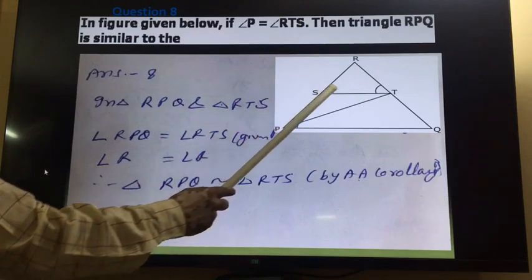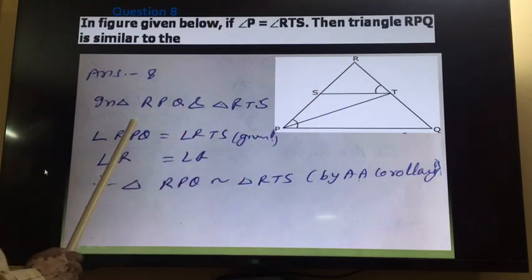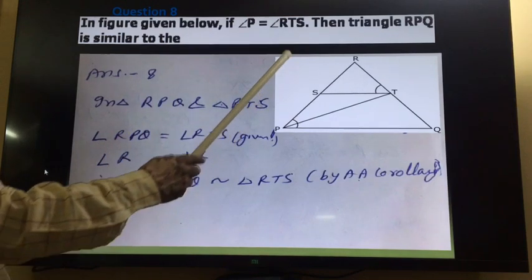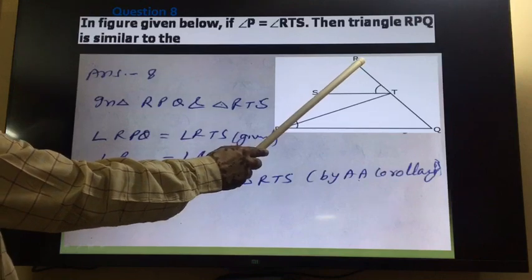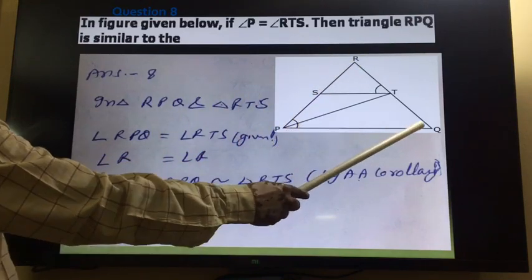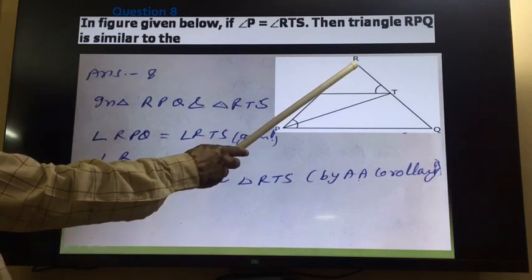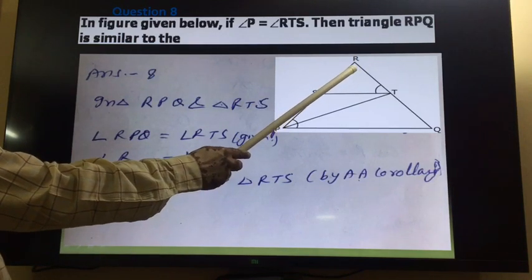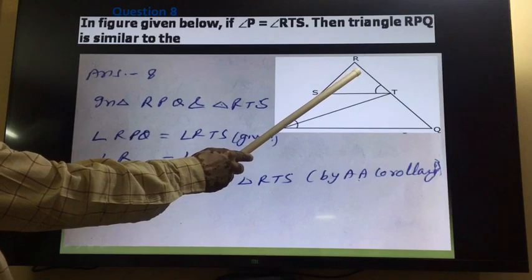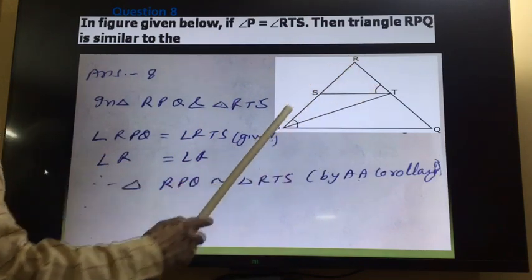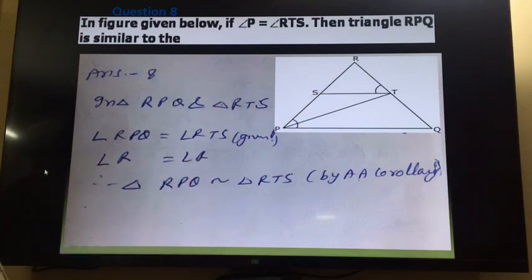So in these two triangles we are taking RTS. Now angle RPQ is equal to angle RTS, it is given as one angle. And angle R is equal to angle R, it is common in both the triangles. So we can say triangle RPQ is similar to triangle RTS. So if two angles are equal, then the triangles are similar. This is very easy.